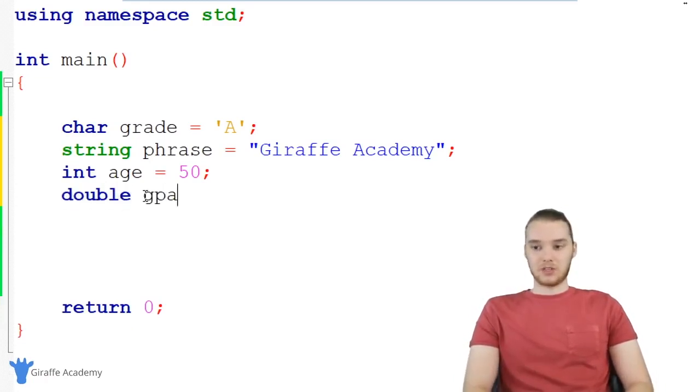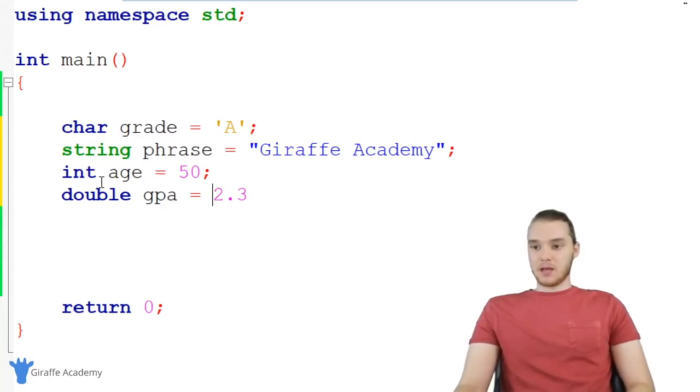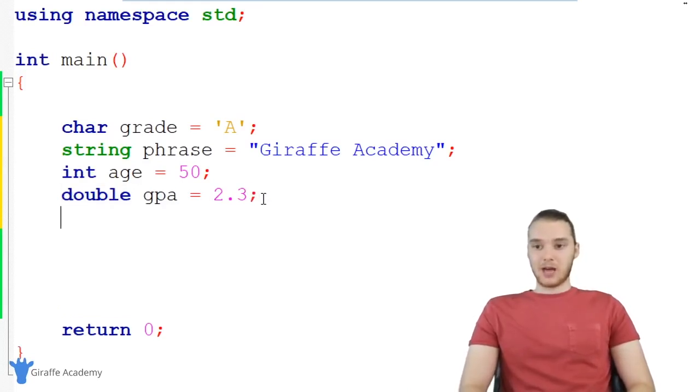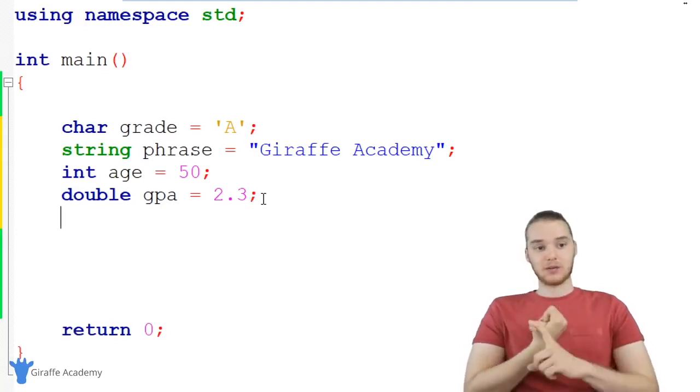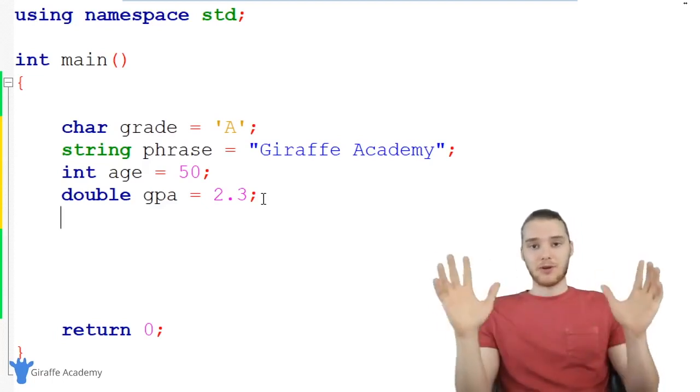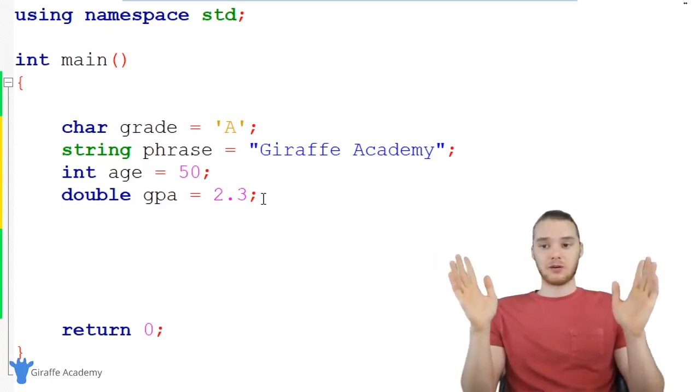So we could just say double GPA, and I could set this equal to 4.5 or 2.3. Basically, I could make this any decimal number that I wanted. Keep in mind, you could also do 2.0, so it doesn't have to be a different number decimal. And again, you can make these negative, that's no problem. So ints are going to be what we use for whole numbers. For the most part, doubles are going to be what we use for decimal numbers. So that covers text and numbers. With those two kinds of data, with text, we can use characters and strings, and then ints and doubles, you can represent just about any type of information in your programs.